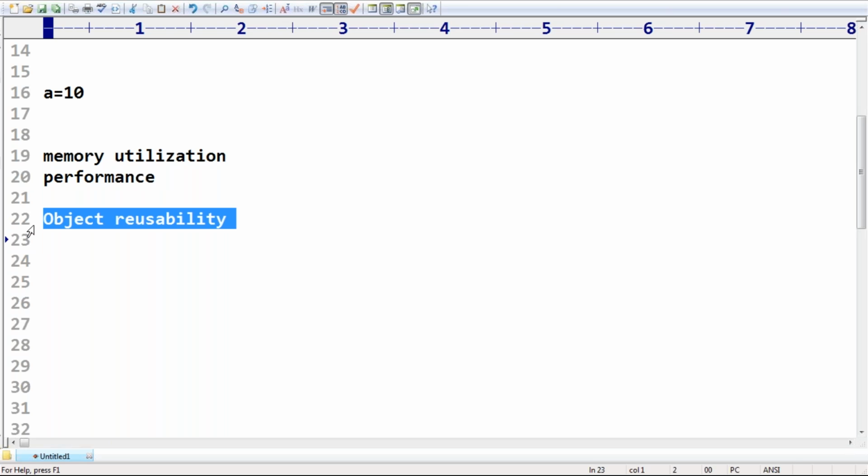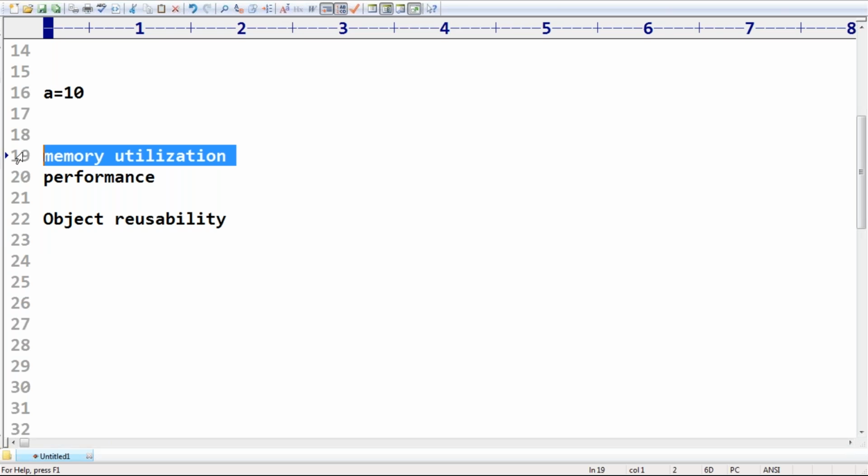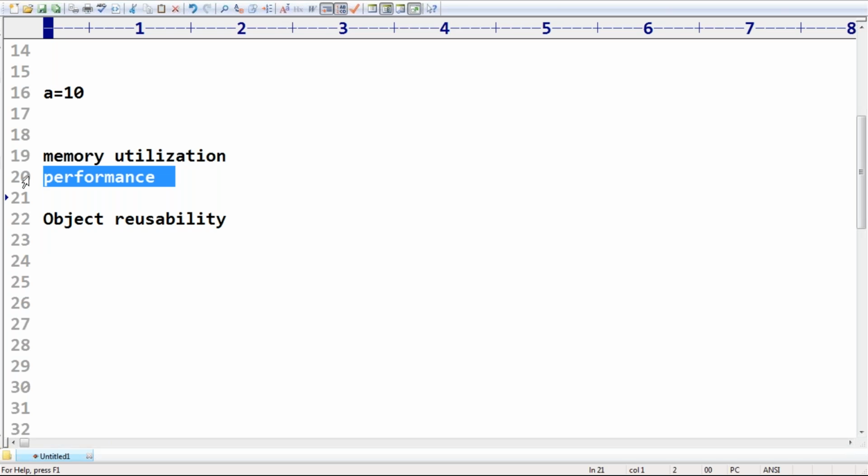Remember that. If I use the same object multiple times, then automatically we are not required to create the same object multiple times. Only one object is enough. You can reuse the same object. Automatically, memory will be saved and performance will also be improved, sir. Sir, what does it mean?